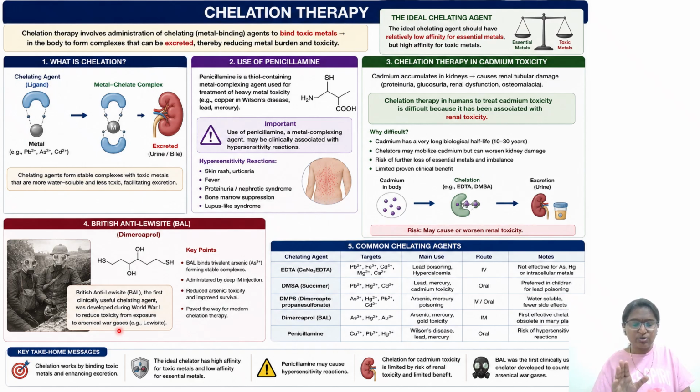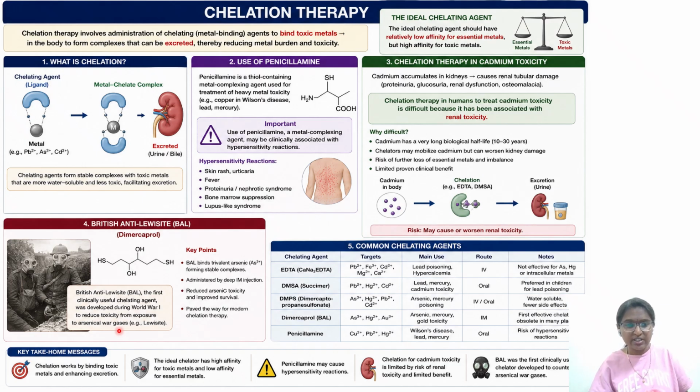As I told you, during World War One and World War Two, there were a number of chemical warfare agents, like chlorine gas, like phosgene, and Agent Orange. Such kinds of arsenical gases were there during World War One and Two. To treat the patients, the antidote developed was British anti-Lewisite.